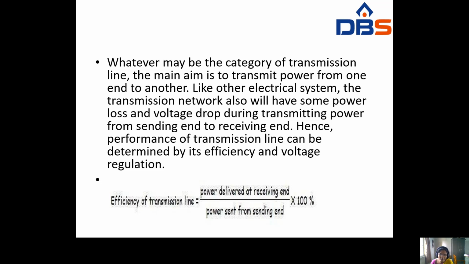So what is the formula for the efficiency of transmission lines? It is the power delivered at the receiving end divided by the power sent from the sending end, into 100. So this is the efficiency.